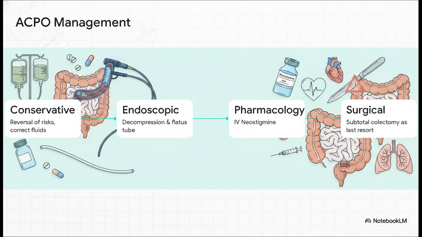Because emergency surgery in these frail patients carries such immense mortality, we rely on a very strict, stepwise algorithm to decompress the colon. Step 1 is always conservative. You correct electrolytes, treat any underlying infections, and immediately stop offending medications, especially opioids and anticholinergics. Step 2 is endoscopic decompression. If both of those fail, then we move to Step 3, pharmacological intervention using intravenous neostigmine. But caution is key here. This drug causes profound autonomic effects like severe bradycardia and bronchospasm. So strict cardiac monitoring and standby atropine are absolutely required. We save the knife, which is Step 4, exclusively for absolute failures or an impending rupture.